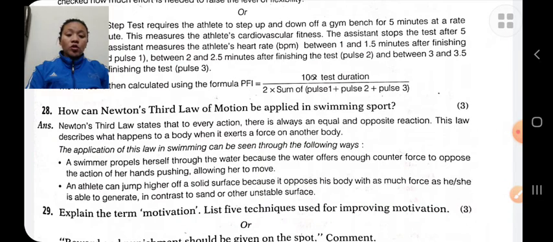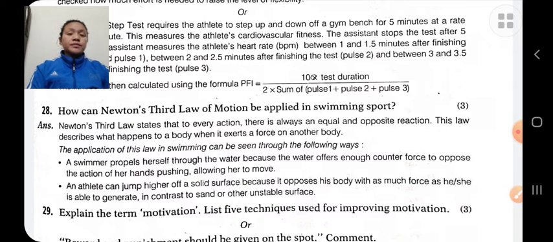Next is the second law of motion. According to the second law of motion, the rate of change in velocity is directly proportional to the force applied and inversely proportional to the mass of the object. If the object is heavier, we require more force.